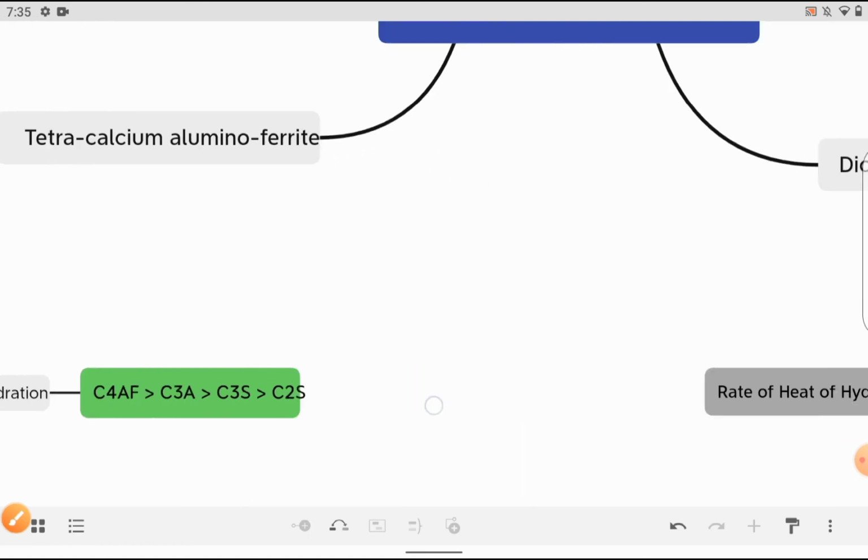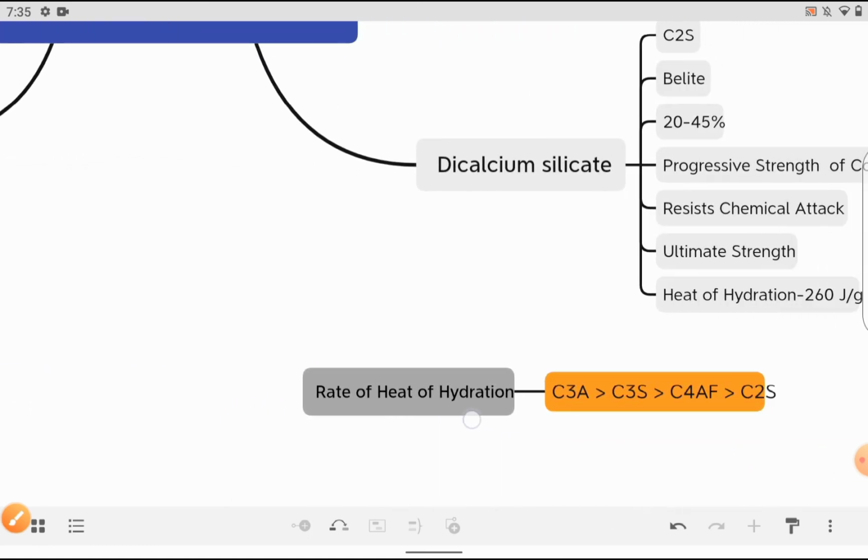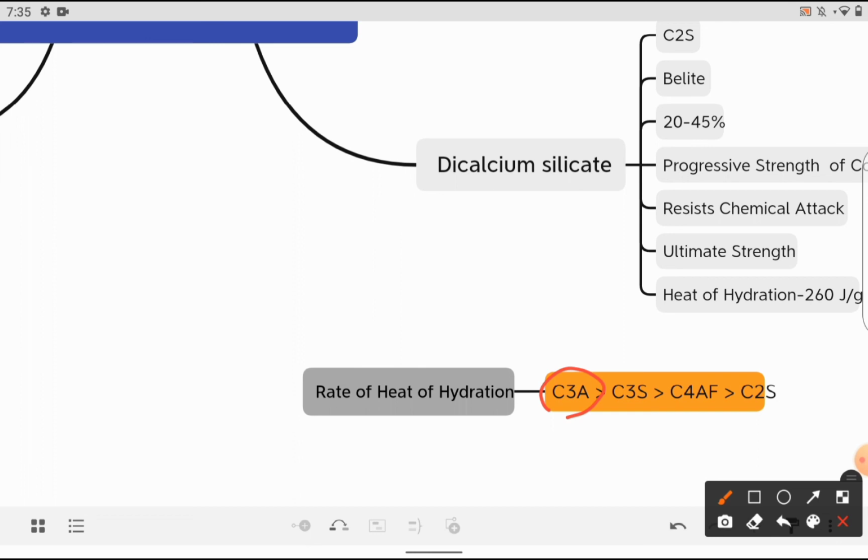And next is the rate of heat of hydration. Which one produces more heat? Tricalcium aluminate. This is where we find the difference. So be careful while dealing with the question. If they are asking for the rate of hydration, the first one will be C4AF, tetracalcium aluminoferrite, whereas for the rate of heat of hydration, it will be tricalcium aluminate.